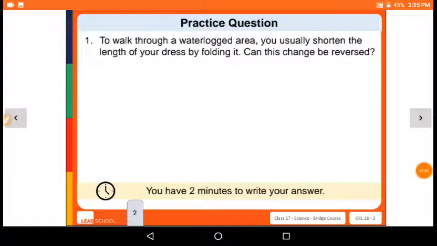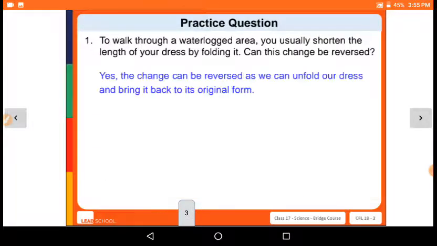To walk through a waterlogged area, you usually shorten the length of your dress by folding it. Can this be reversed? Yes, the change can be reversed as we can unfold our dress and bring it back to its original form.